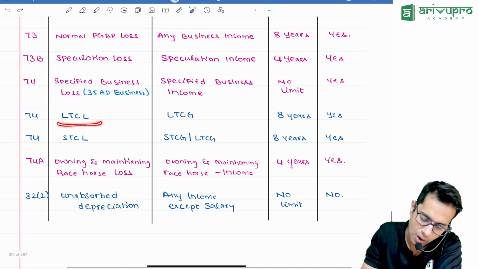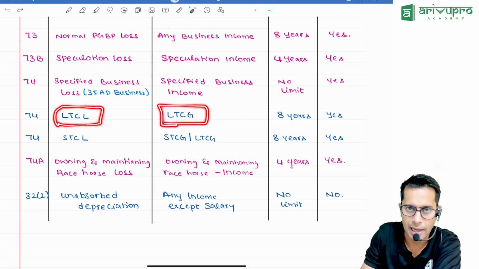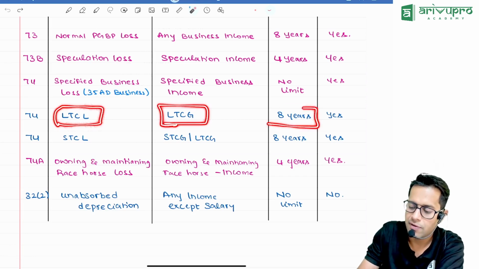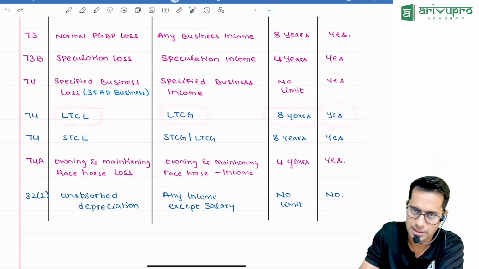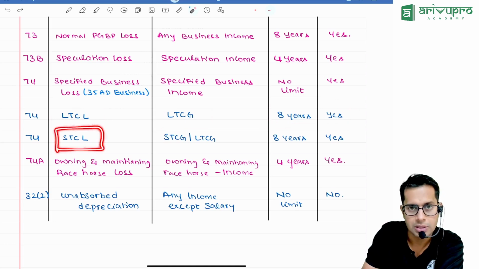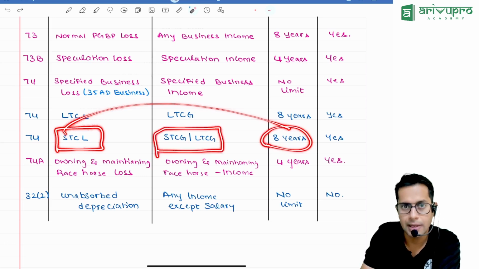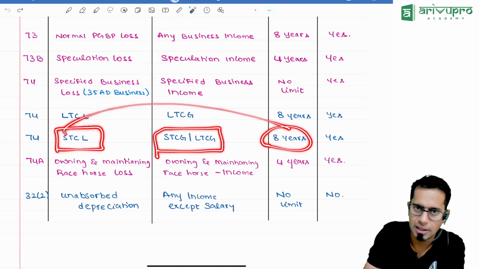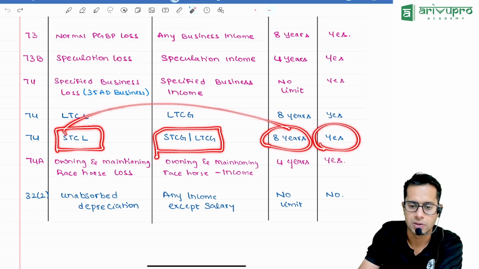Then, long-term capital loss can be carried forward and adjusted with long-term capital gain. It can be carried forward for how many years, sir? For 8 years. And filing of loss return to carry forward the losses, is it mandatory? Yes. Short-term capital loss can also be carried forward for 8 years and it can be adjusted in future with short-term capital gain and long-term capital gain. Filing of loss return is mandatory in this case also.